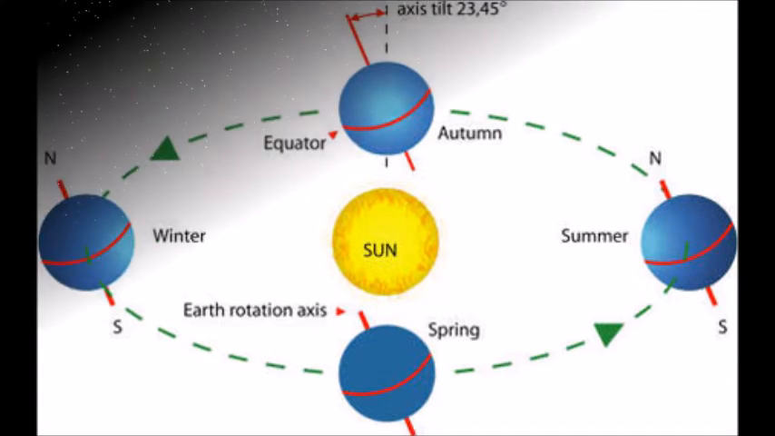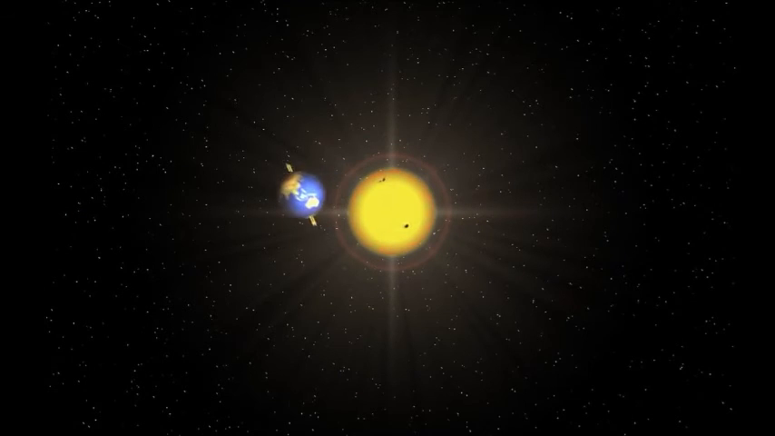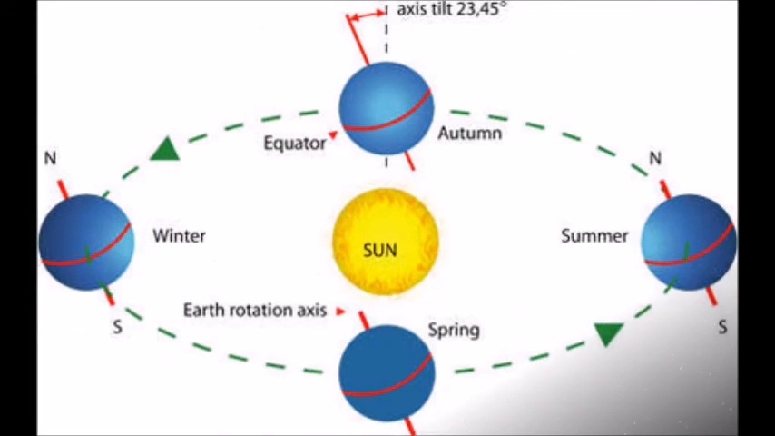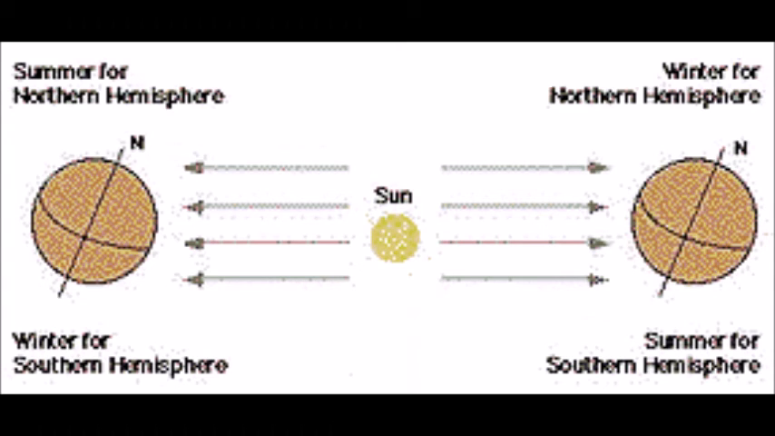Later in the year, as it does its rotation, you'll notice that the northern hemisphere is now pointing away from the sun. During that time, it is winter in the northern hemisphere. In the southern hemisphere, it is summer. This is why summer is opposite, depending on which hemisphere you are, northern or southern.